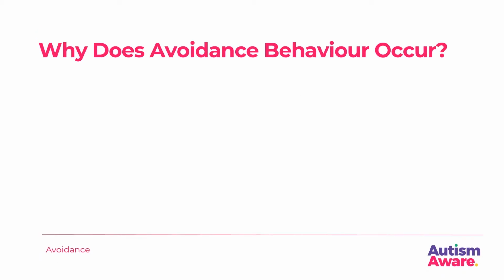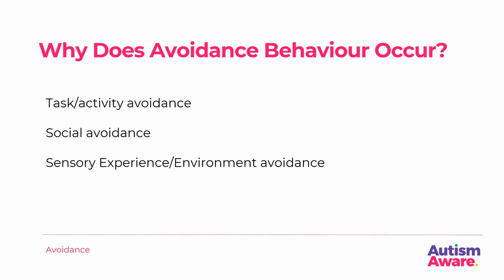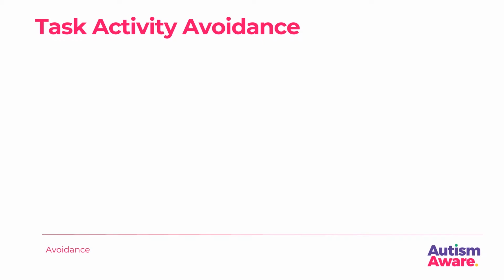Why does avoidance behaviour occur? The reasons for avoidance or escape behaviour very often fall under the following categories: task or activity avoidance, social avoidance, sensory experience or environment avoidance. Task activity avoidance.